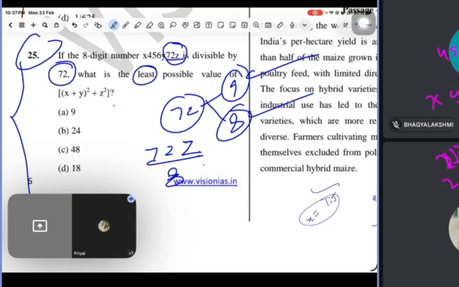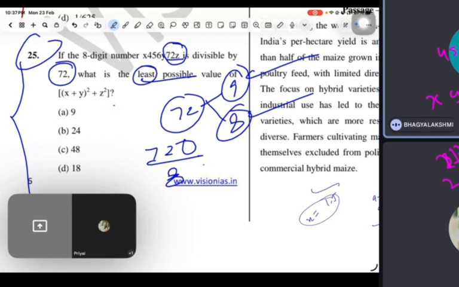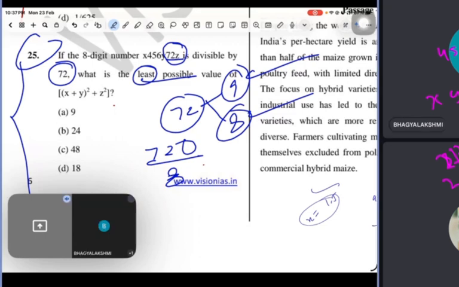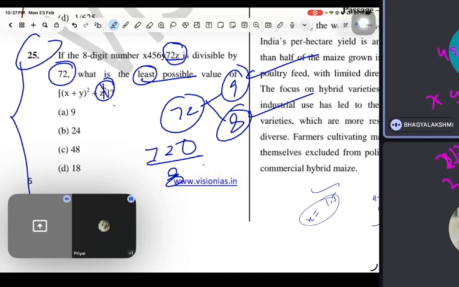Divisible by 8, right? Because we have to find the least value. What should I put as the value of z so that it is completely divisible by 8 and the value is also small? Why can't I put 0? So it means the least z value becomes 0. z becomes 0.